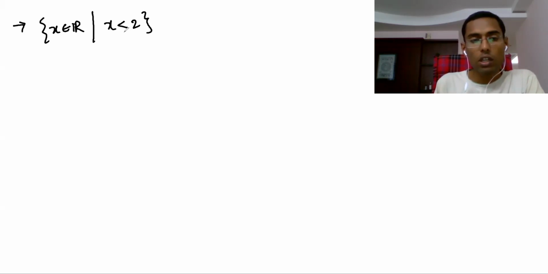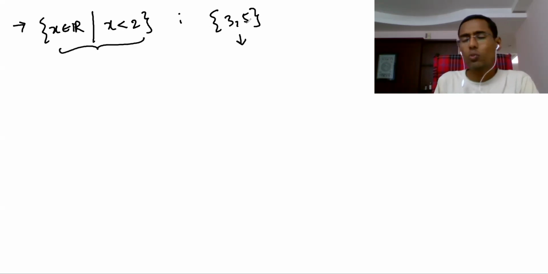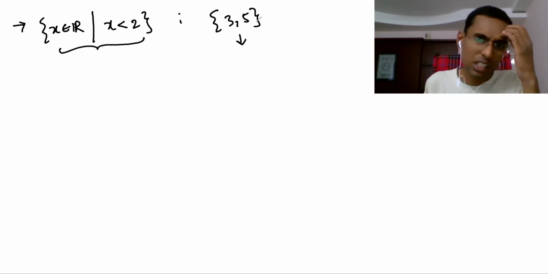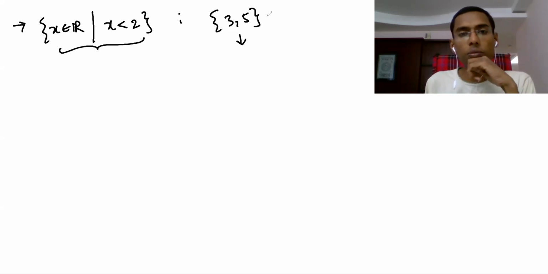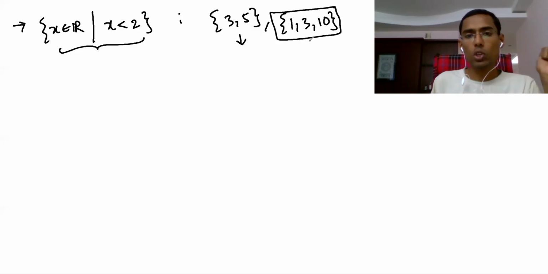For some sets you have to write set builder form, and for other sets, for example 3 comma 5, simply listing the elements, that is roster form, is enough. Only two elements are there, so easily we can write them in flower brackets. Or let's say 1, 3, 10. What is the common property? There is no common property, so you have to list the elements only.